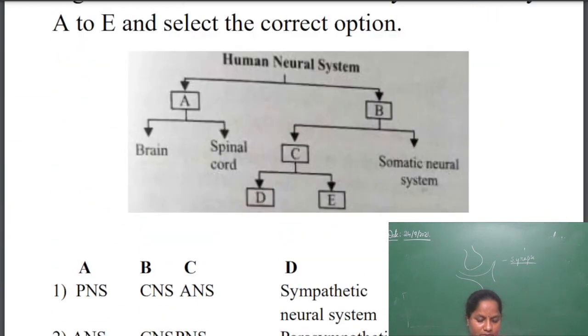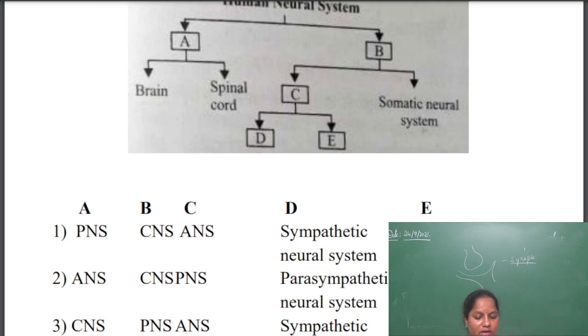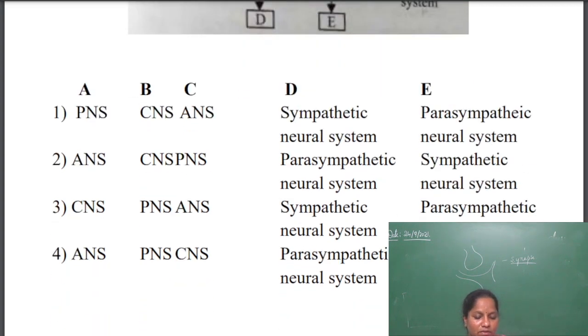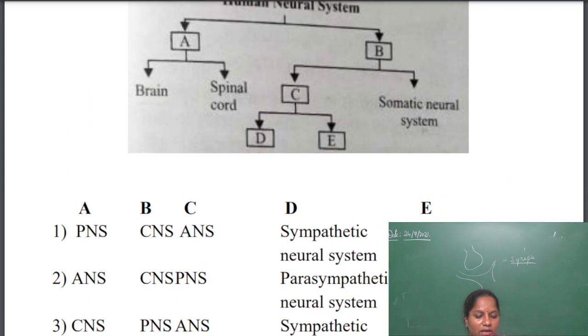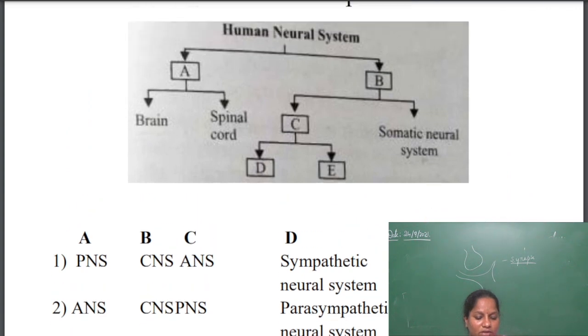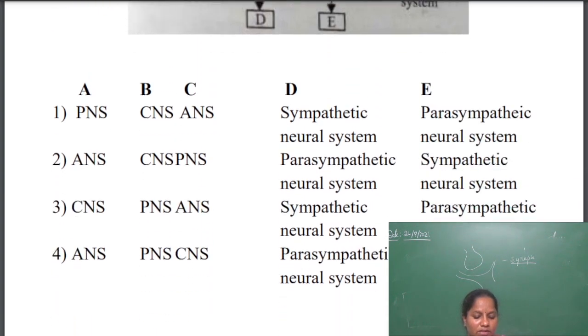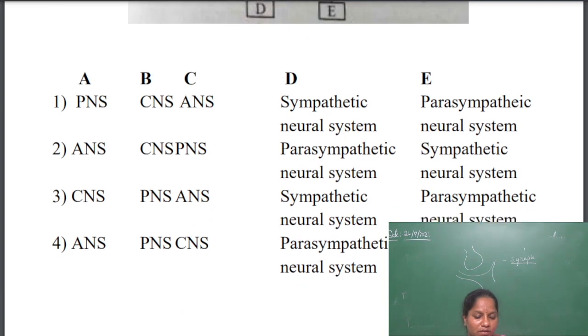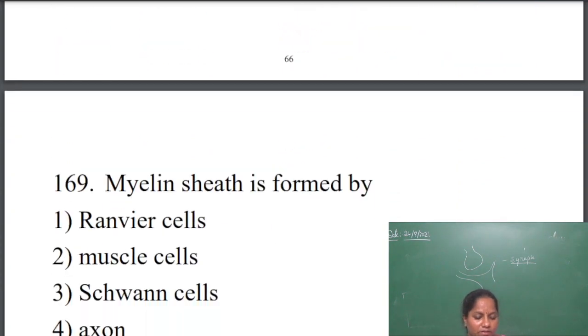Okay, so you should see the chart and understand. First you'll write: central nervous system is divided into peripheral nervous system and autonomic nervous system. Again, peripheral nervous system is divided into brain and spinal cord. Then autonomic nervous system (ANS) is divided into sympathetic neural system and parasympathetic neural system. So the answer will be the third one.